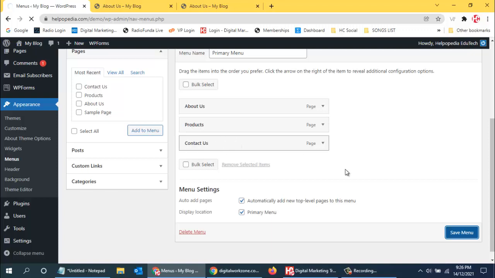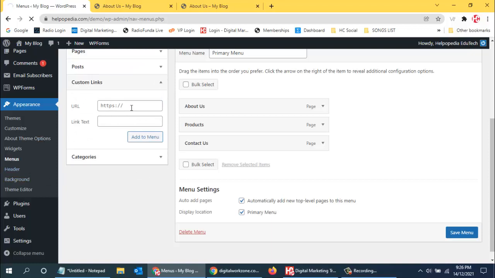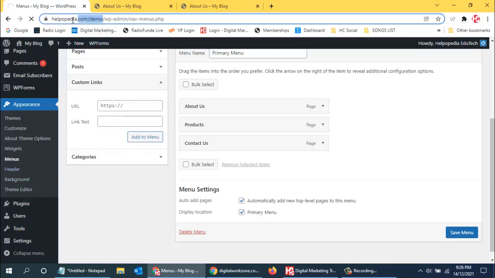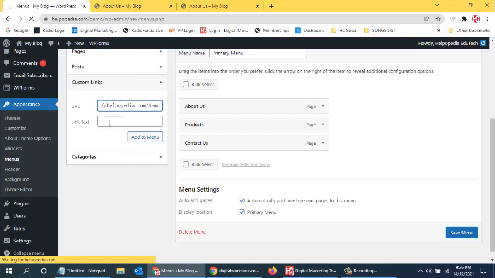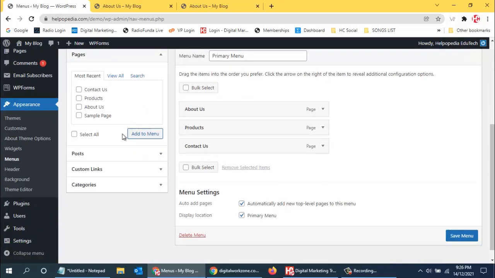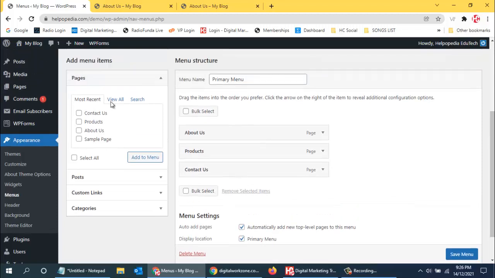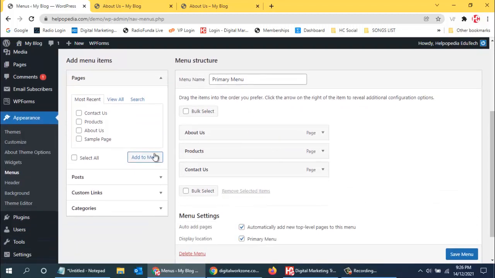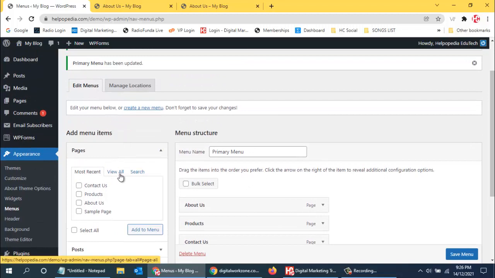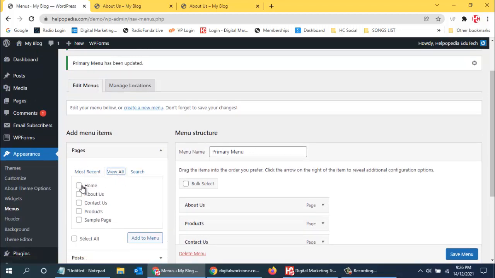We can even add a custom link for which we do not have a page. That also we can use by creating a custom link. Say I can write the URL. There is no home page button over there, so I can create a link over here and write home, and then I can say add to menu, so that will be added. Okay, where did it go? View all. Yes, over here we can see home and I can say add to menu.